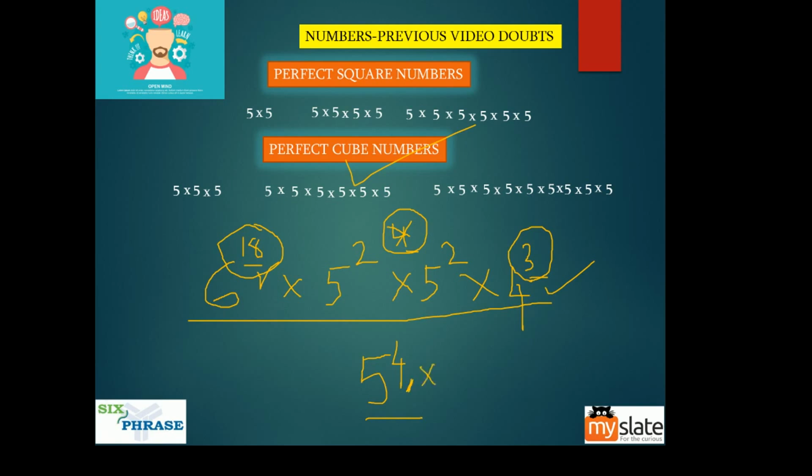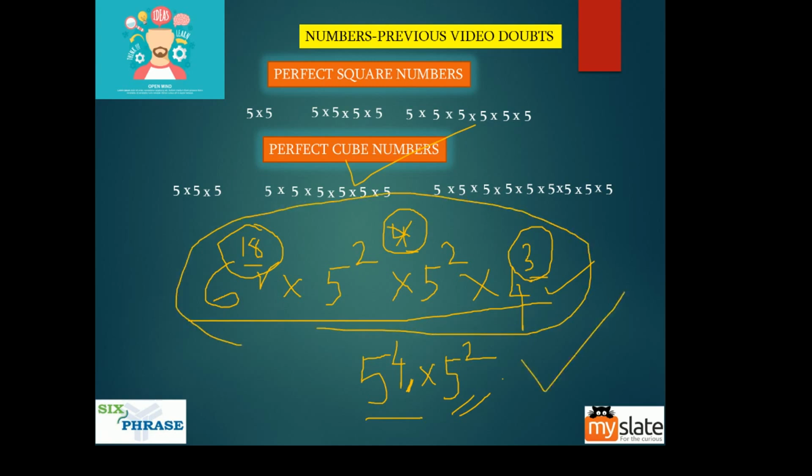How do you add 2 more to that? You do this: 5 power 4 into 5 square. What is 5 square, guys? It is 25. So we say we should multiply this number by 25 to make it a perfect cube. If you multiply this by 25, this whole number becomes what? A perfect cube.